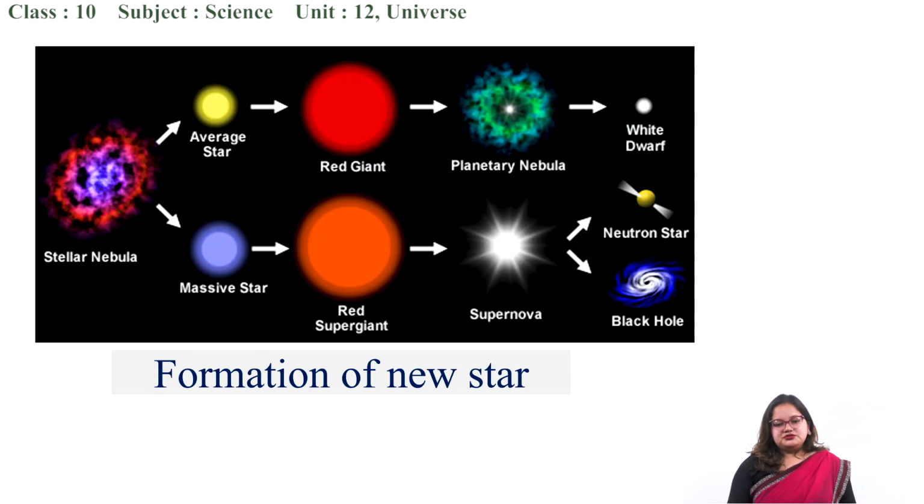Formation of new stars. The chart shows you the life cycle of a star. What happens here is in the stellar nebula, when the dust particles and gas particles with their gravity start to attract other dust particles and gas particles, it forms a structure known as a protostar. When it further starts to attract other dust particles and objects from the surrounding neighborhood,